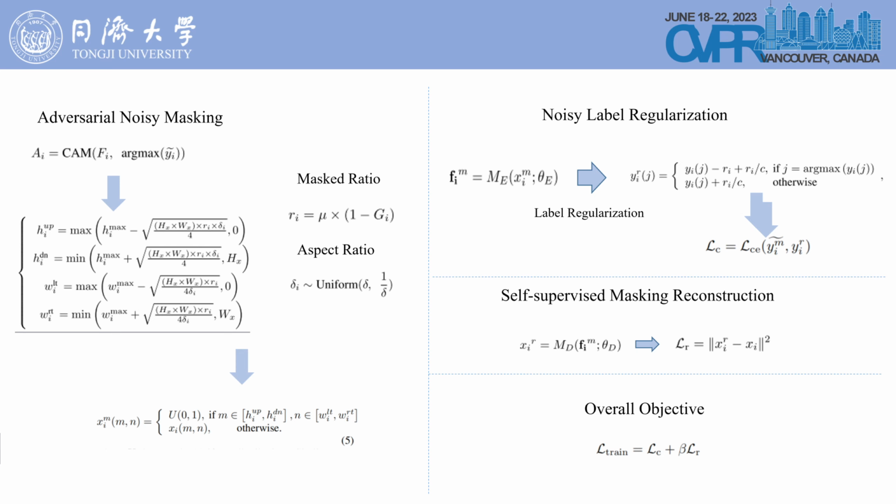Moreover, for the masked region, we consider that it may belong to any category, so we subtract the mask ratio from the largest prediction value and increase the values for all categories. And the model calculates the cross-entropy loss with the regularized labels. Finally, for the masked image, we input this feature map into the decoder to reconstruct the masked region, and for the samples with a large mask ratio, which are more likely to be noisy samples, their self-supervised reconstruction loss is larger, so it can more effectively alleviate overfitting. So the overall objective function can be summarized in this form.